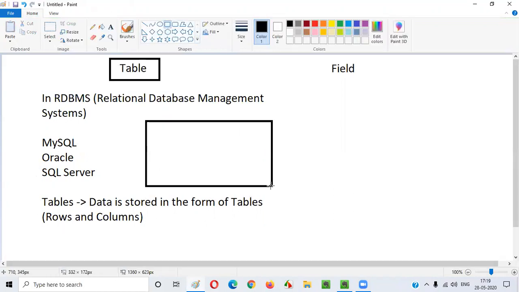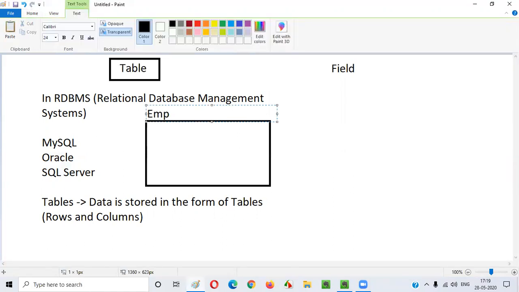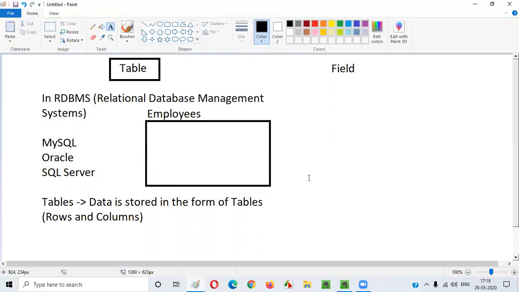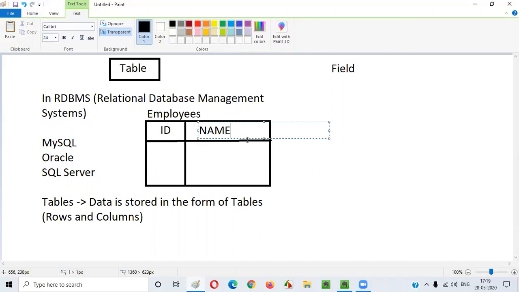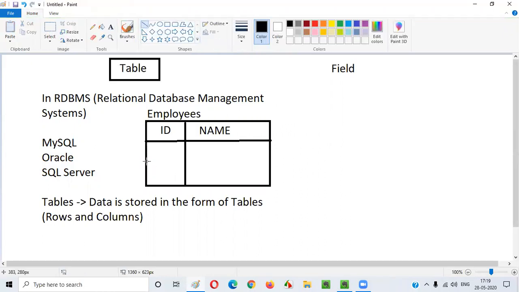Let's say there is a table like this. The table name is employees table. In this employees table, there are two columns. One is ID column, the other one is name column. Under this ID and name columns, we can have any number of records.